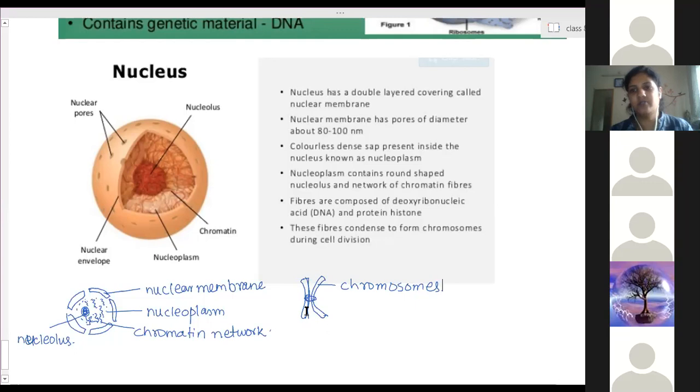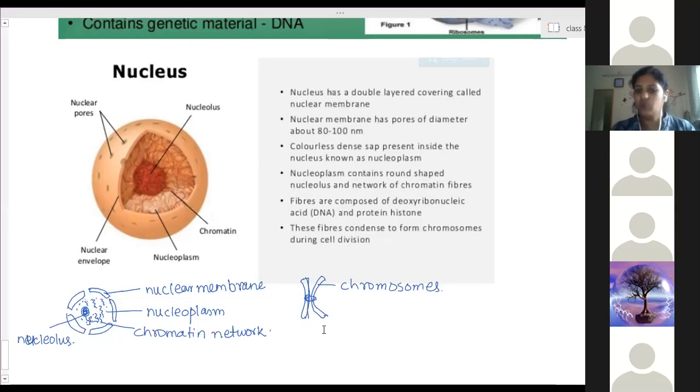Genes are what we call hereditary material, which carries the characteristics of the parent cell, and when cell division takes place, these genes are transferred to the new cell.